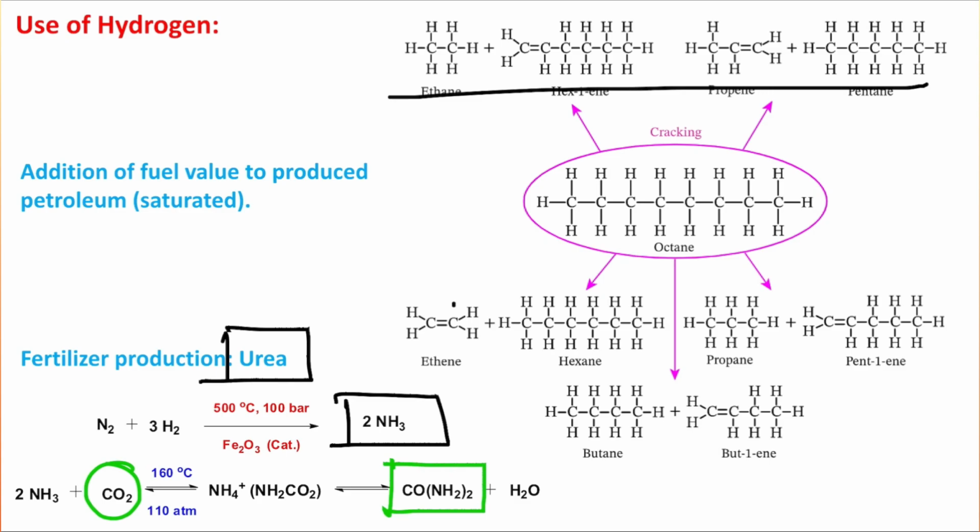And interestingly, 50% of the current global population exists because of this one reaction, that is artificial ammonia generation. So from this you can understand how important this hydrogen is for our continuous food supply.